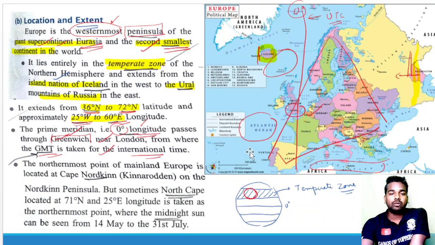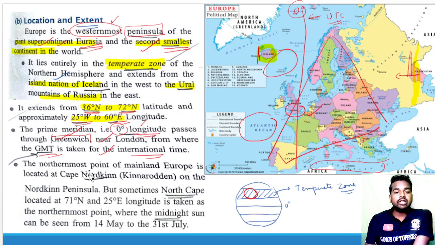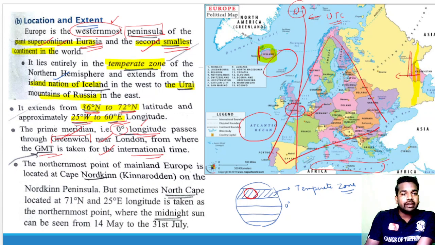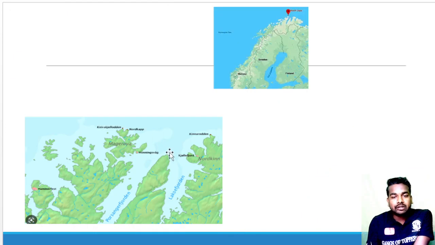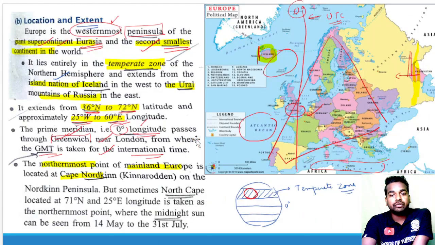Okay, now the northernmost point of mainland Europe is located at Cape Nordkin. So this is very important. That is, the northernmost point of the mainland Europe is located at Cape Nordkin. I think we can go through the map also. This is Cape Nordkin. We are talking about this. This is the northernmost point in the mainland of Europe. Okay. So the northernmost point of the mainland Europe is located at Cape Nordkin on the Nordkin Peninsula.